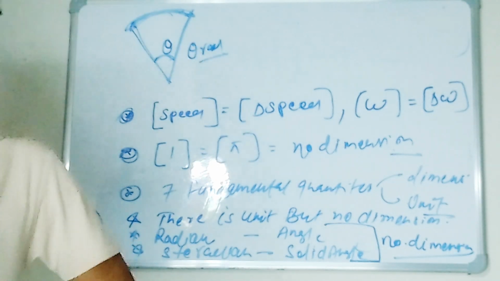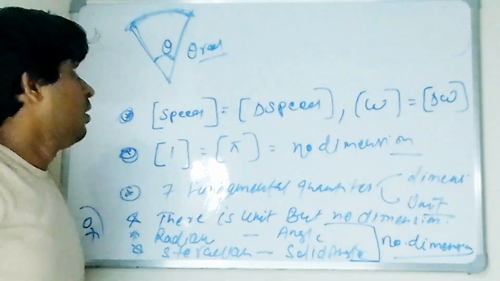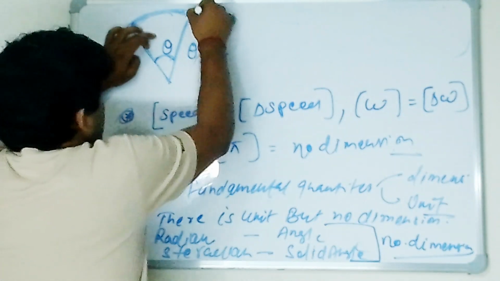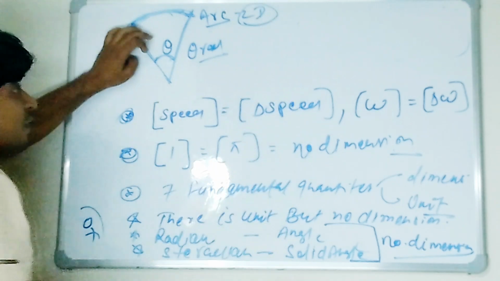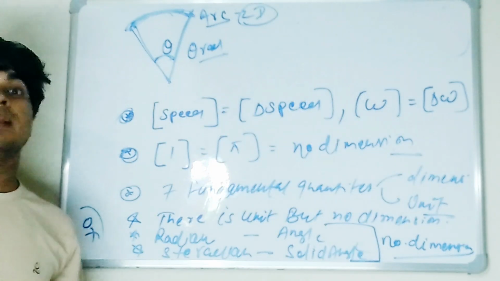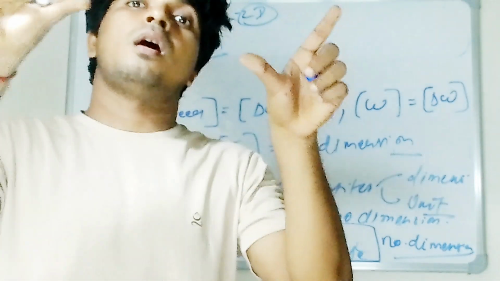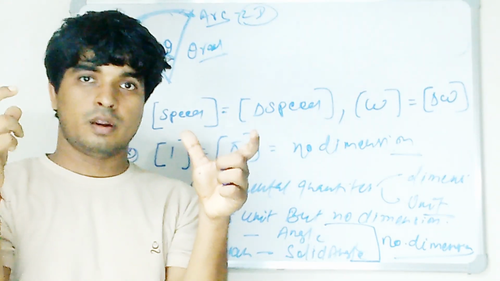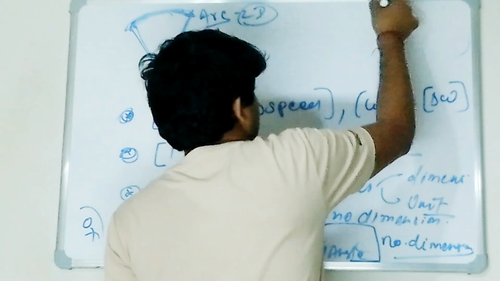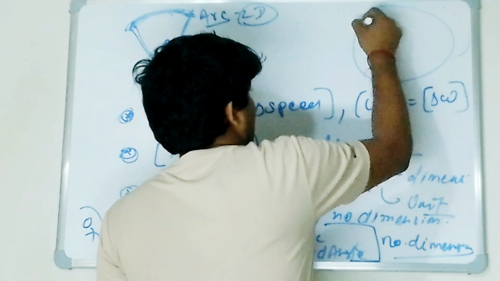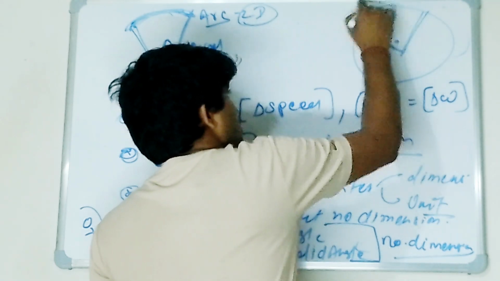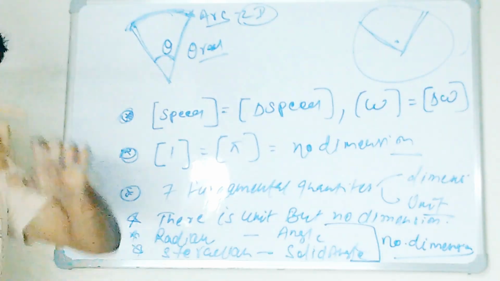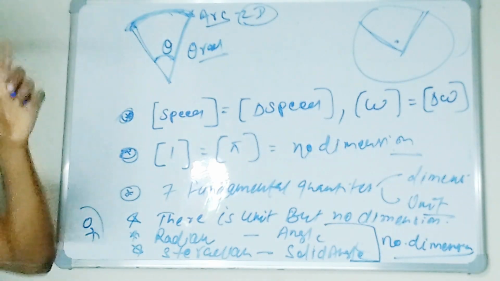So this arc is 2D. If the arc is 3D, it means the angle is made by a spherical arc. This is a sphere, so you are talking about this angle in 3D. So the angle will be in 3D, a spherical arc. So it is the angle made by a spherical arc, like a cone.